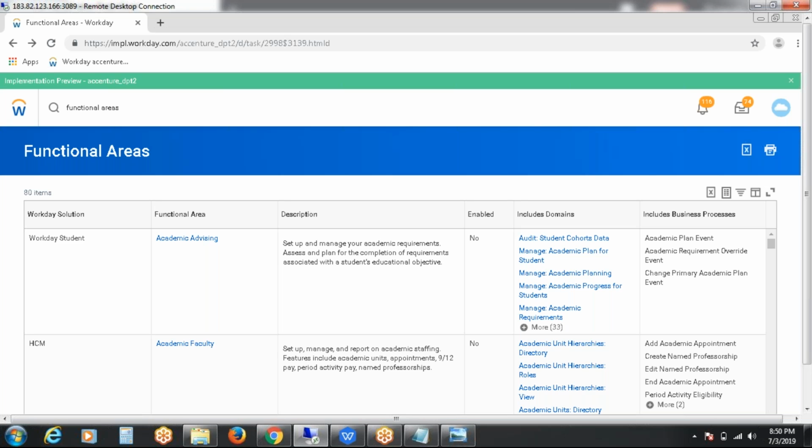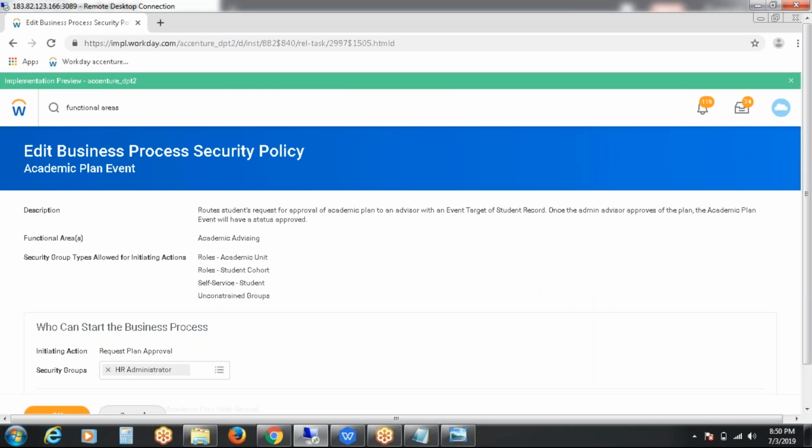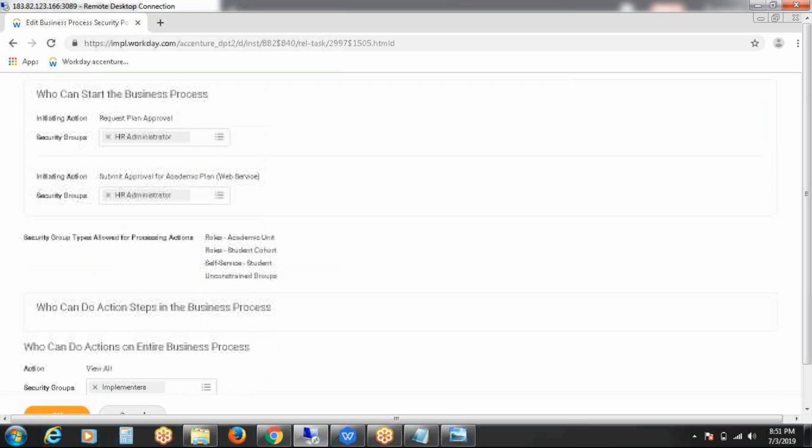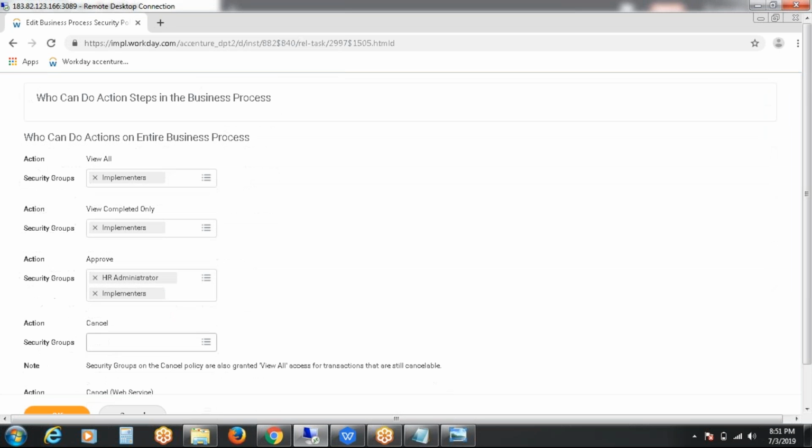So who will be involved in the process to initiate the task, to review the task, to perform the task, or to approve the task? So for each and everything, see who can initiate the task: HR administrator. Who can submit for approval task: HR administrator for inbound. So who will be involved in this? Everything we will have the process here. Here we will add accordingly.